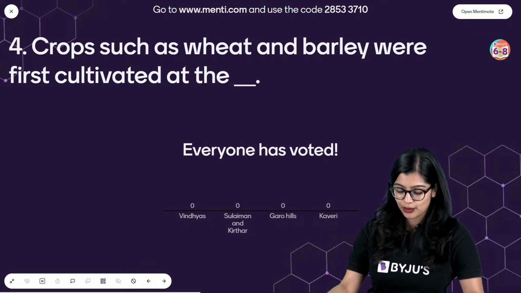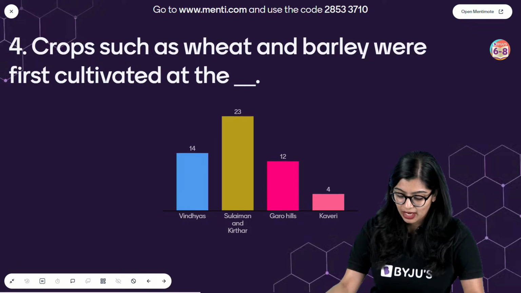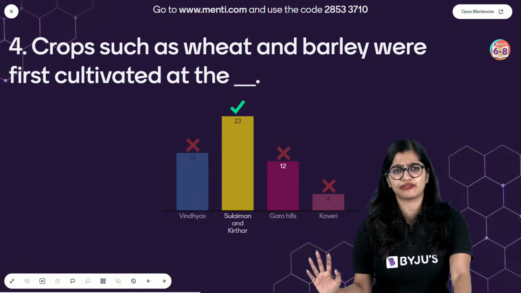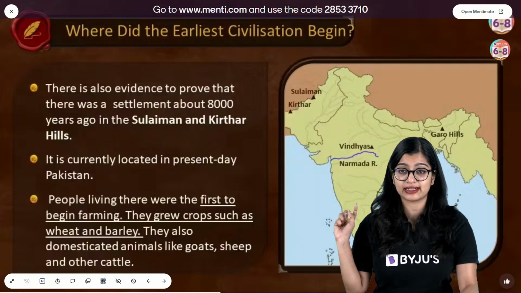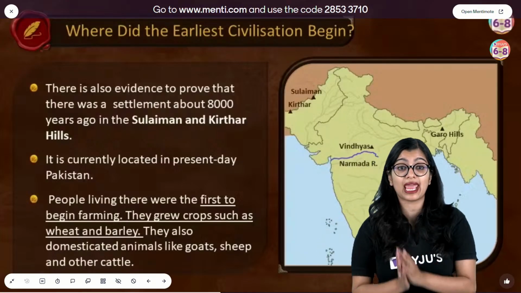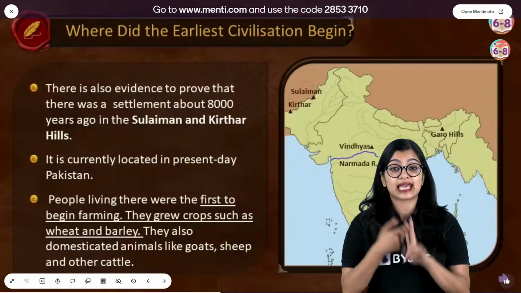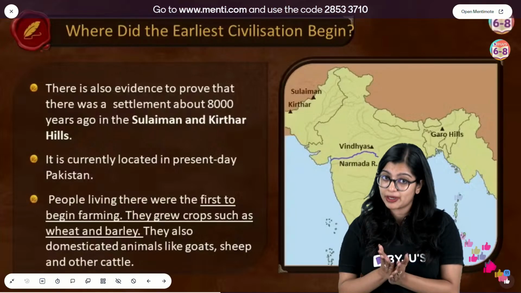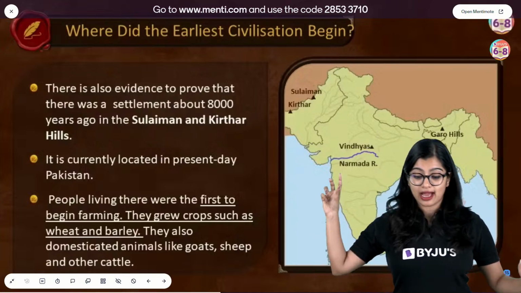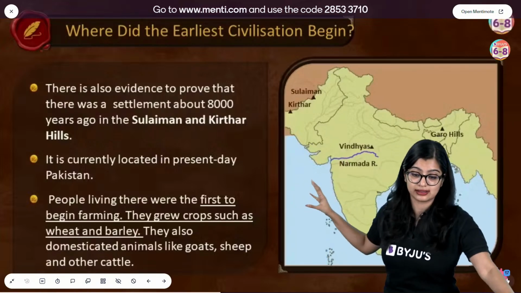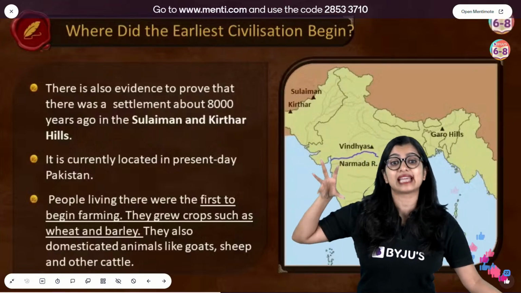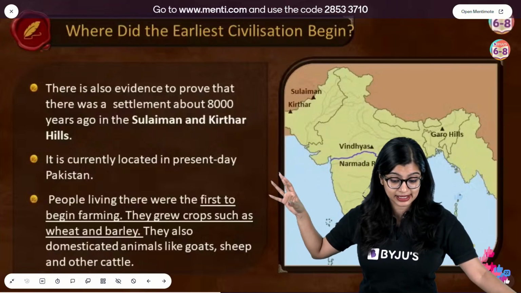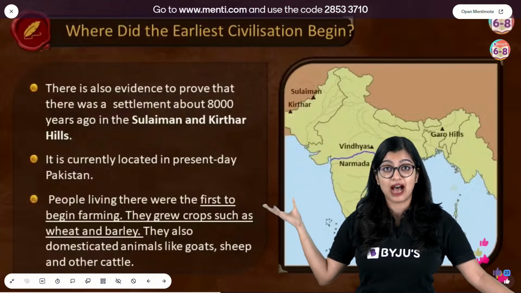Okay, I can see all of you have voted for the answer. A lot of mixed answers have come to me, which is very interesting. But at the end of the day, let me tell you, the correct answer is option B, right? Because way back 8,000 years ago, on the second page of your textbook, everybody open and check. We see that especially at the Sulaiman Kirthar Hills, which is at the moment located in current day Pakistan, people settled there, where they first began farming, right?